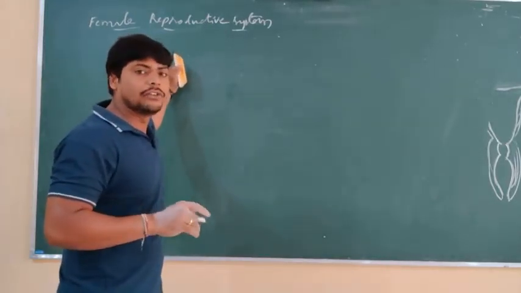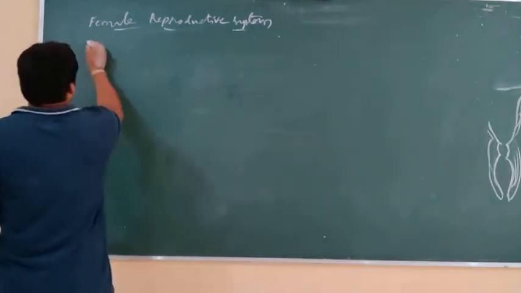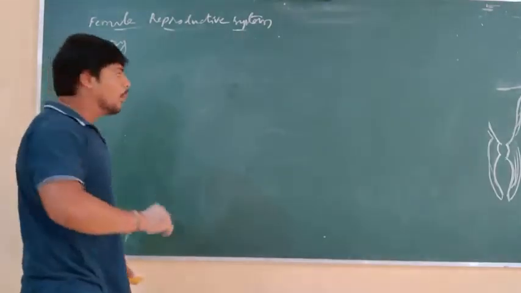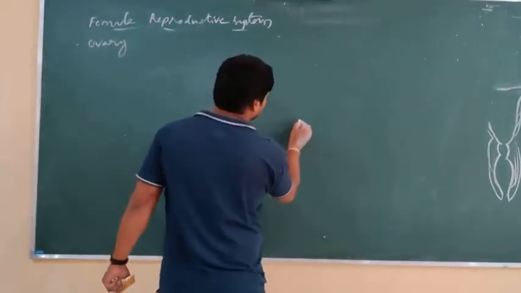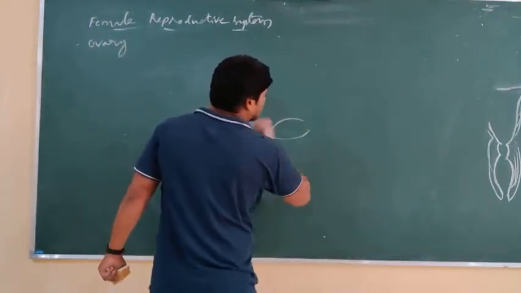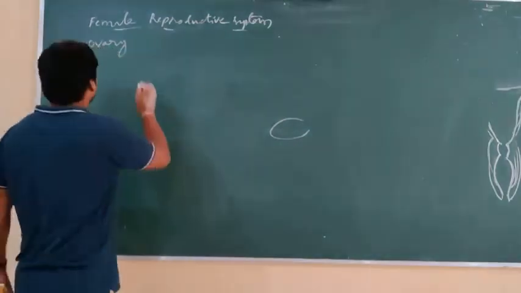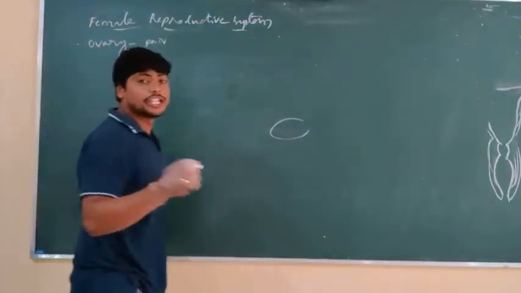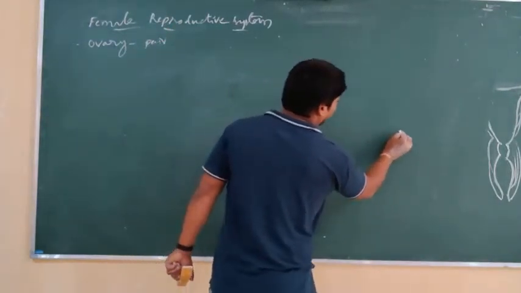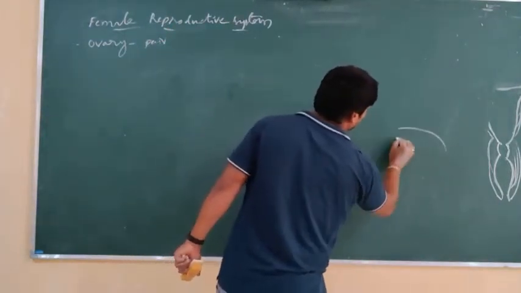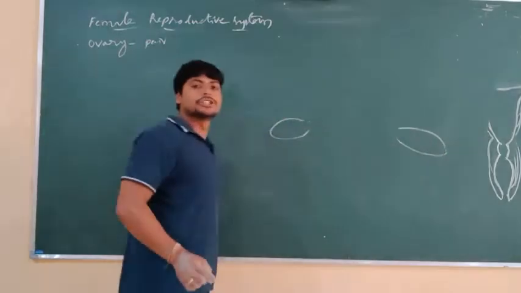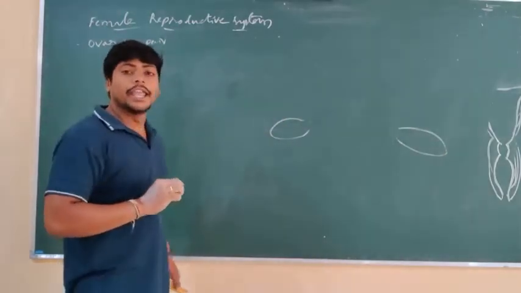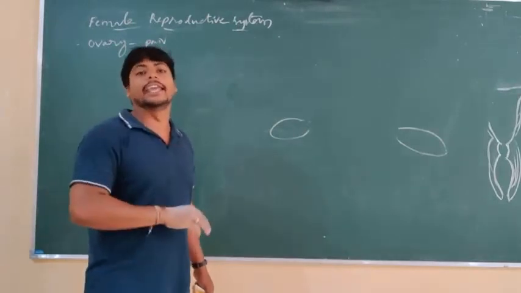It consists of different parts like the ovary. A pair of almond-shaped ovaries is present in the abdominal cavity.